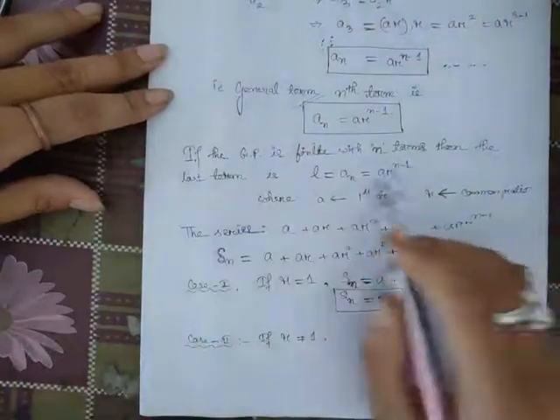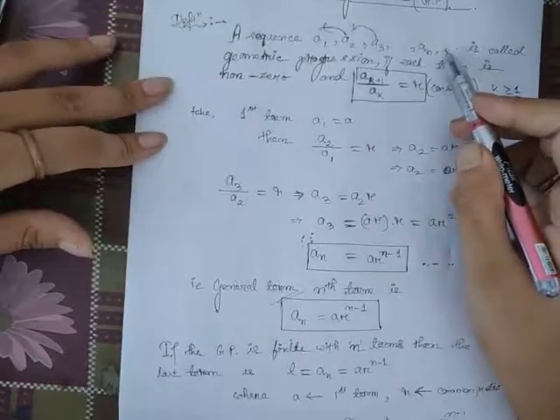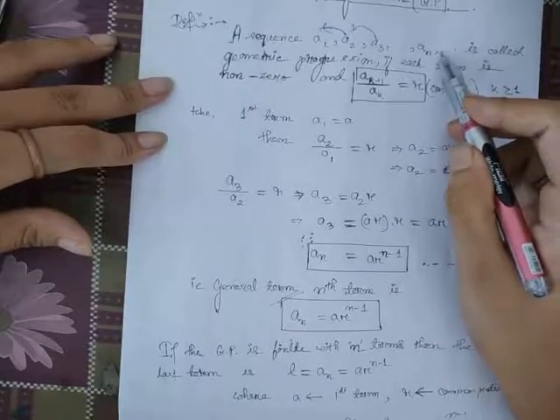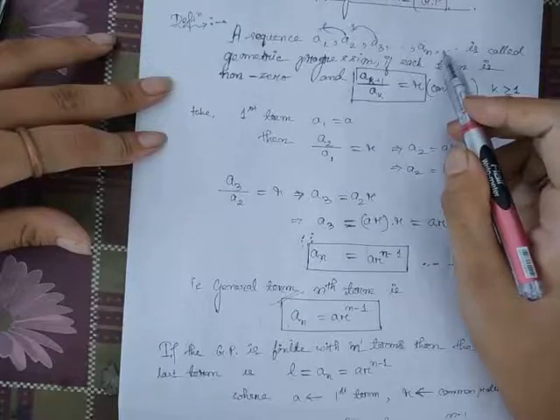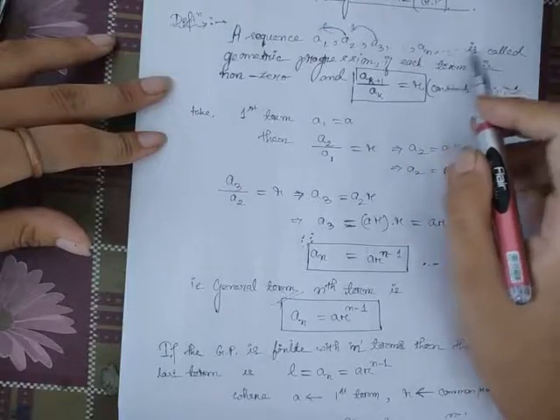If the GP is finite, that means there are a countable number of terms. Finite means we can count the number of terms, but infinite is uncountable.